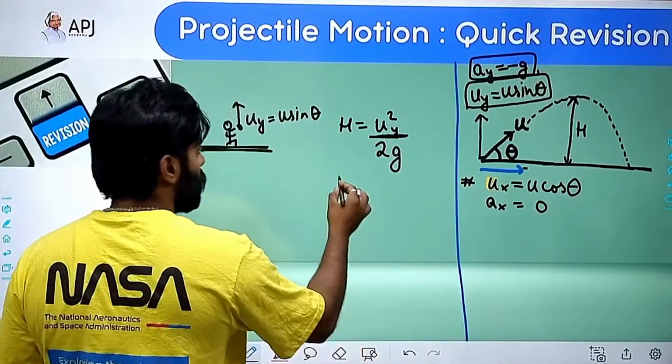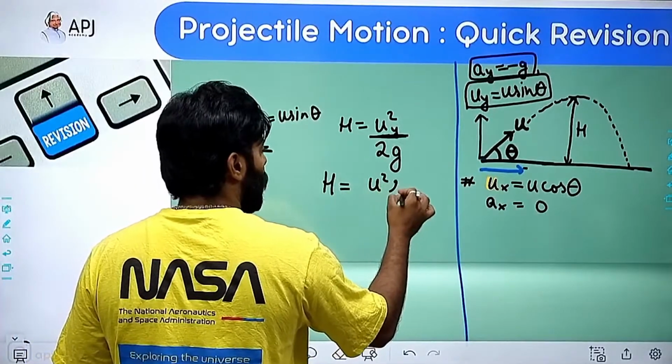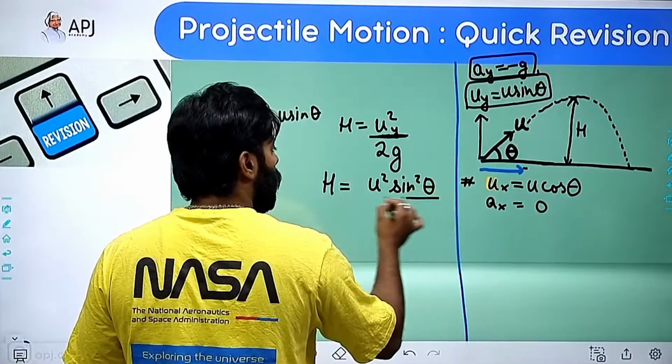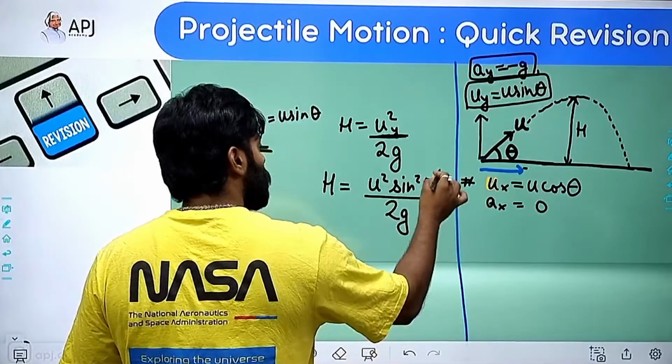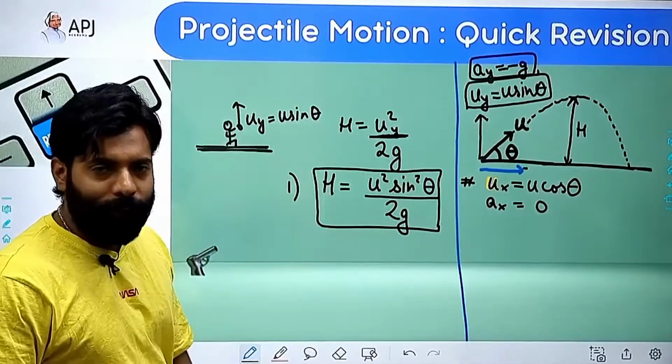And what is uy? It's u square sine square theta divided by 2g. This is height. This is the first formula which you have to learn.